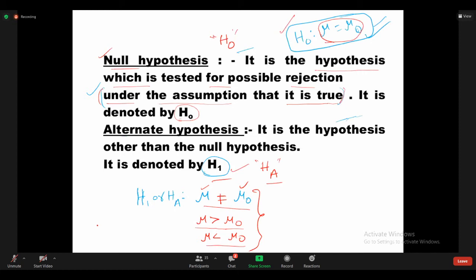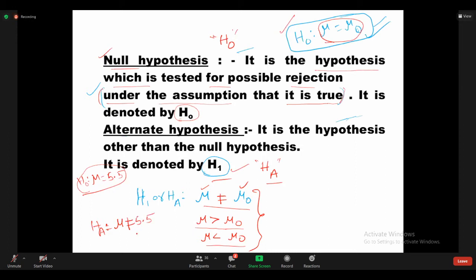See here, we just discussed one example. Taking the same example, you can understand it. For the alternative hypothesis, what you have taken as H naught, we just discussed the height of the students in KMIT: mu is equal to 5.5, right? Against this statement, the first case is mu is not equal to 5.5.